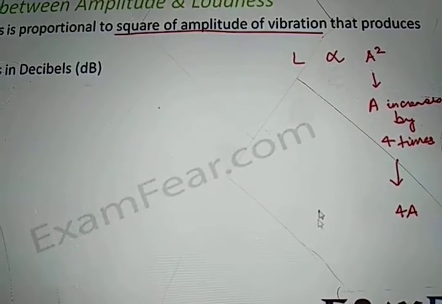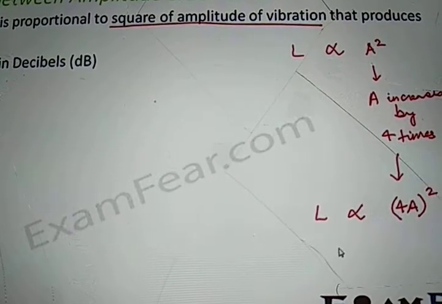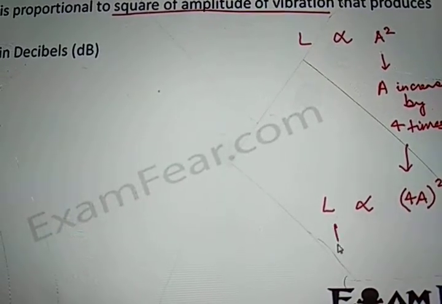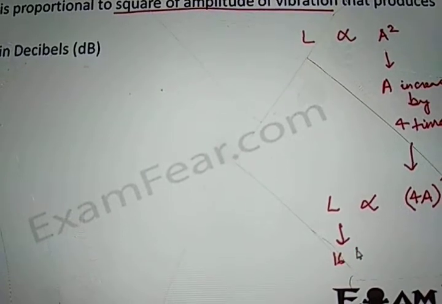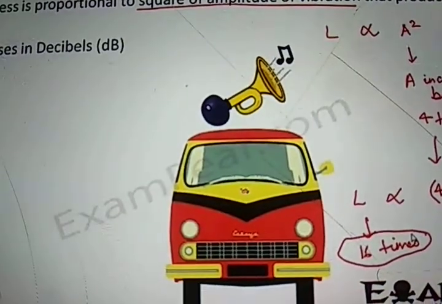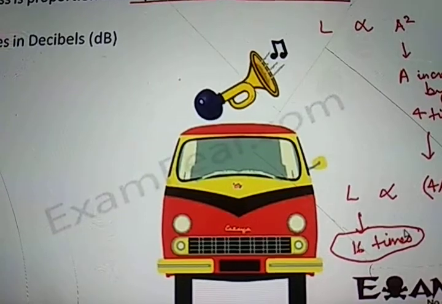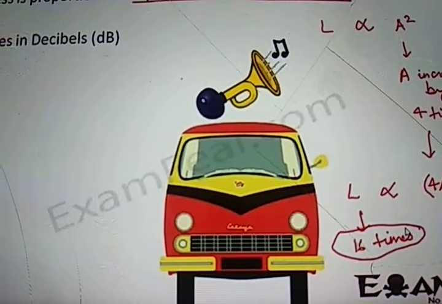So what would be the loudness? Loudness will be proportional to the square of the amplitude, so it means that loudness becomes 16 times. Okay, I hope now you can understand. With that you can make an idea about how the loudness increases in different sounds.